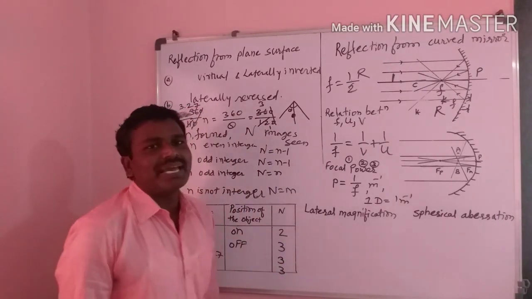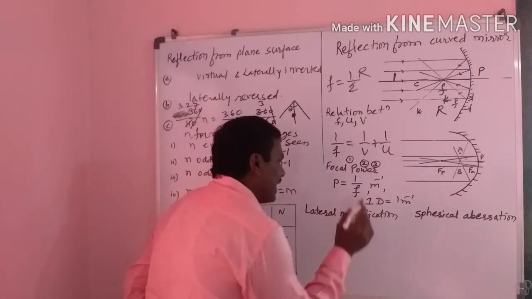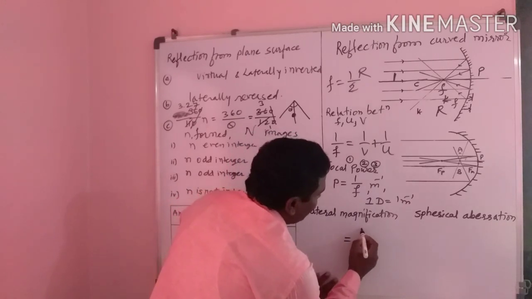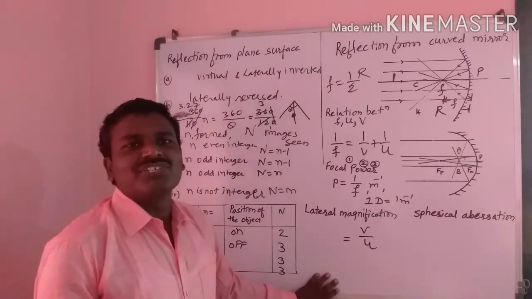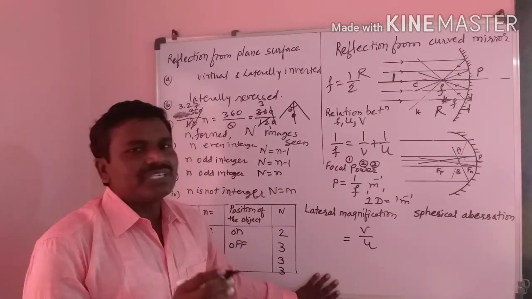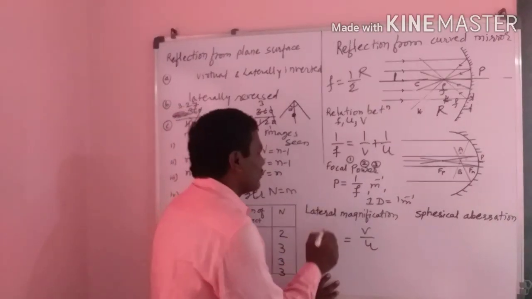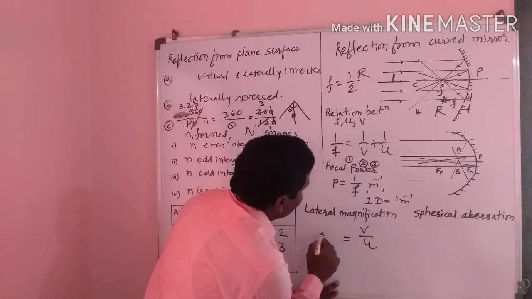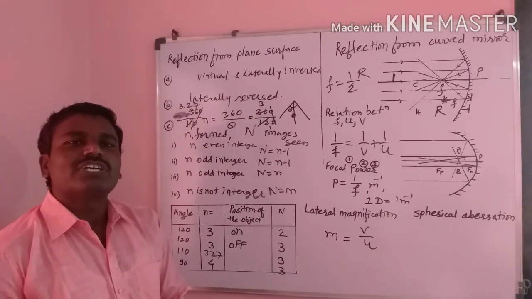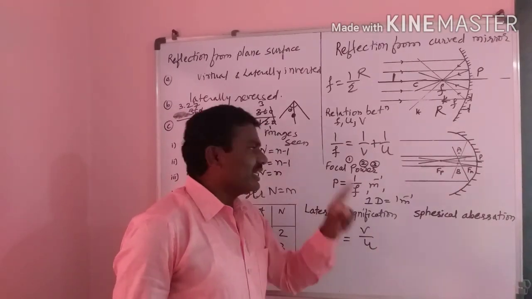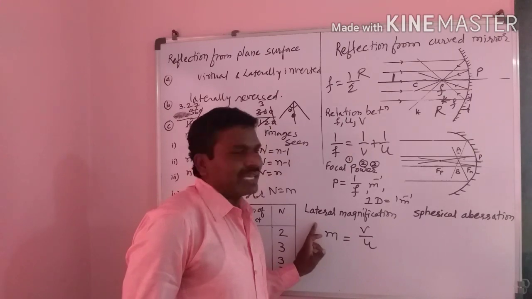Now we can see the lateral magnification. Always remember that magnification is the ratio of image and object distance. Image distance is denoted by v and object distance is denoted by u. The ratio of the lateral image distance and the lateral object distance, which are perpendicular to the principal axis, is called lateral magnification and it is denoted by m. What is lateral magnification? It is the ratio of image distance and object distance. This ratio is called lateral magnification.